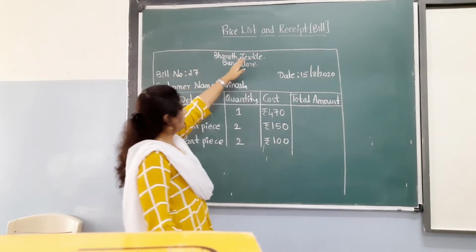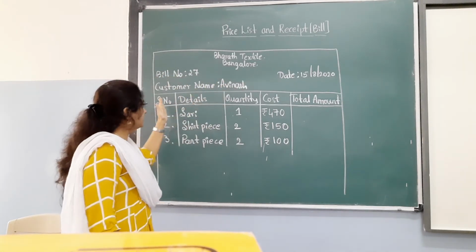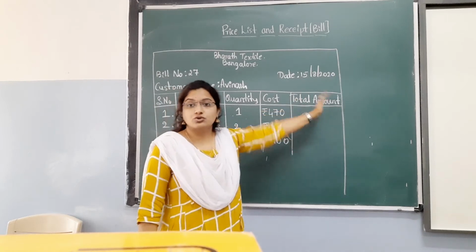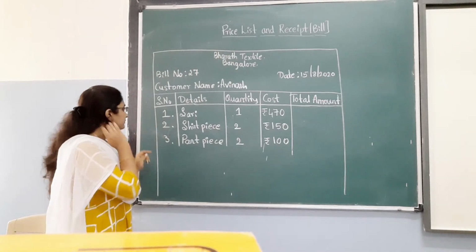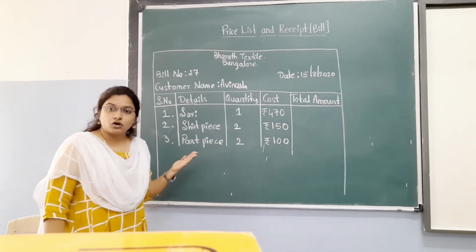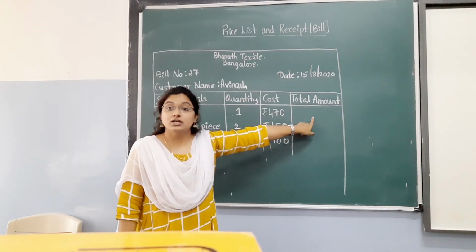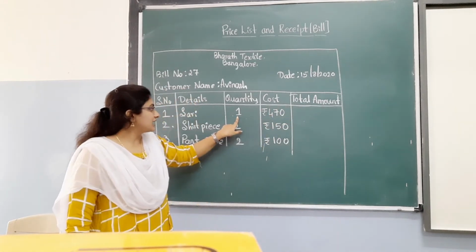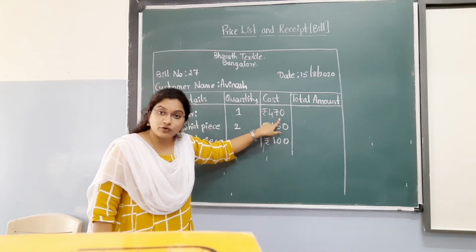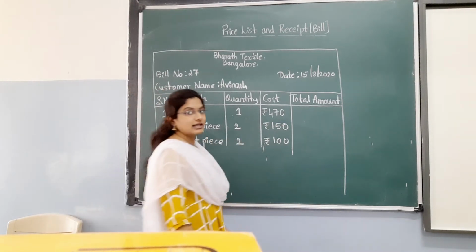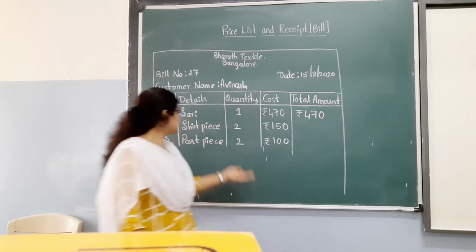Isn't it? Bharat Textile is the shop name and place name, then bill number, customer name, date, serial number, details, quantity, cost and total amount. These are all very important. You have to concentrate, children. See here, look at the board. Then, after writing all these, you have to multiply the two columns, quantity and cost, to get the total amount. One sari he has purchased. The cost of one sari is 470. So multiply 470 into 1. 470 into 1 is 470 rupees.